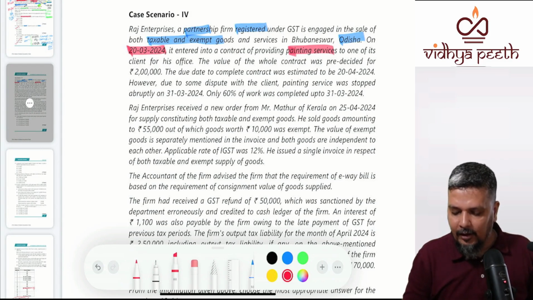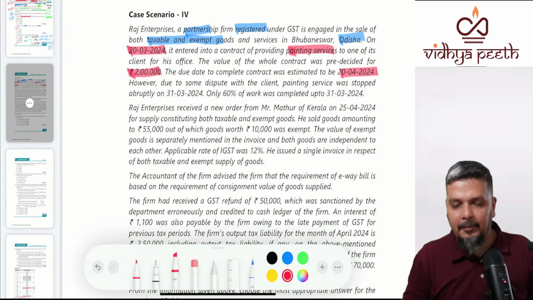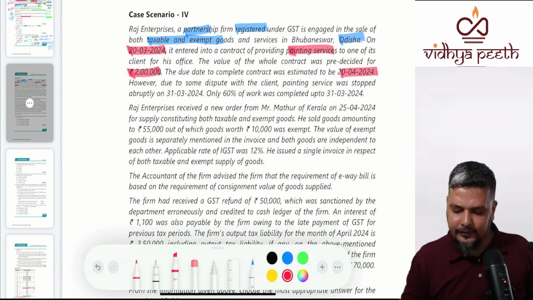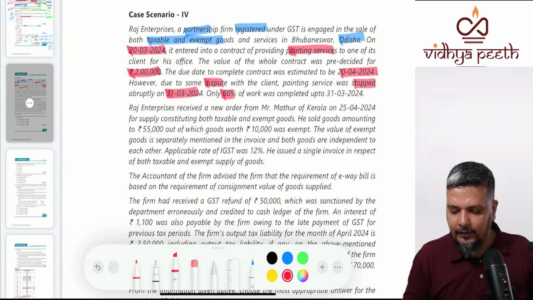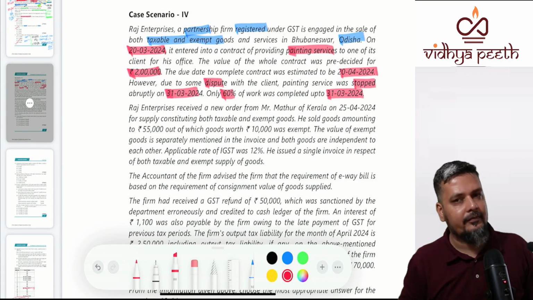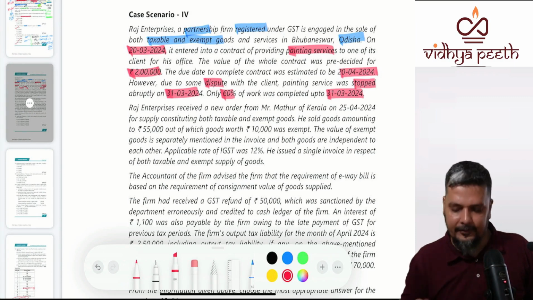The total value of the contract was 2 lakhs. The due date to complete was April 24. However, due to some dispute, the painting was stopped on 31st of March and only 60% of the work was over. Right, this is the first part.